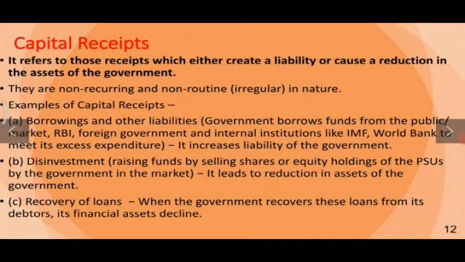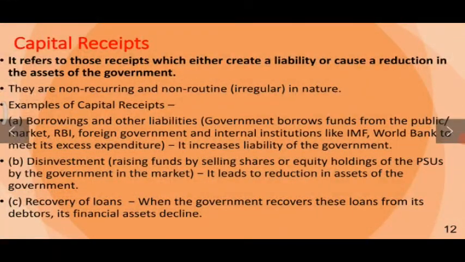Now let us understand the capital receipts. Capital receipts refers to those receipts which either create a liability or cause a reduction in the assets of the government. And they are non-recurring and non-routine in nature. So the examples of capital receipts are borrowings and other liabilities. Government borrows funds from the public, market, RBI, foreign governments and international institutions like IMF and World Bank to meet its excess expenditure, and these are all included in the capital receipts because it increases the liability of the government.